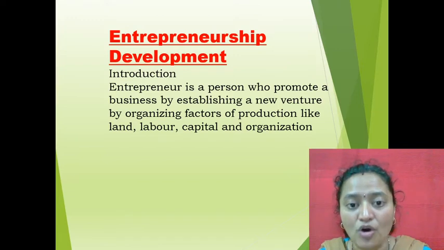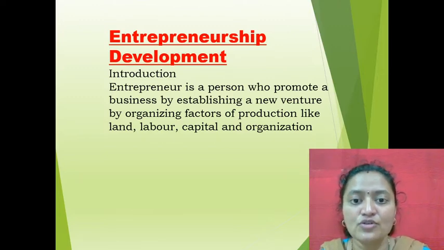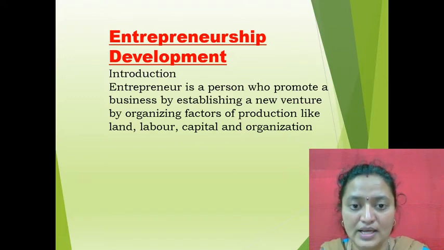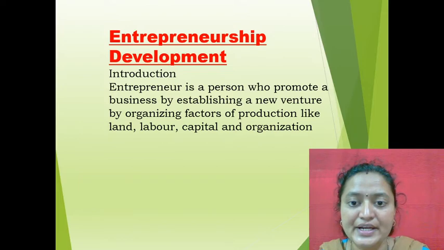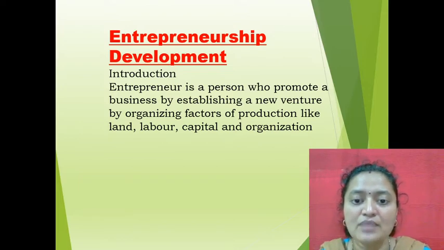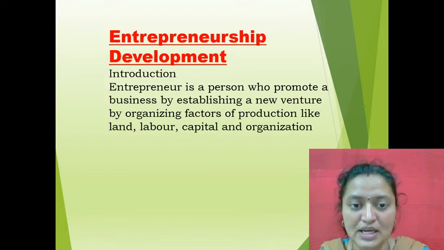Then not only finance, plus also you have to make arrangement of the 4 factors of production. Now already I have told you which are the 4 factors of production, that is land, labor, capital and organization. Now already in detail we had made a discussion that land means how many acres of land is required, labor, which kind of laborers are required, as it has been classified as unskilled, semi-skilled and skilled labor, and how much capital or investment is required.